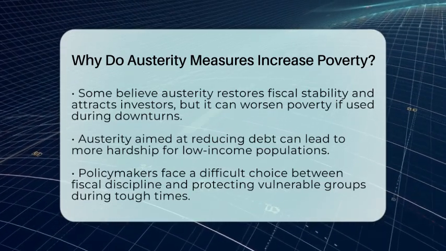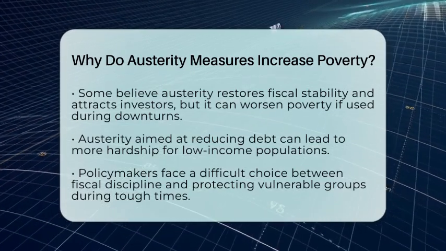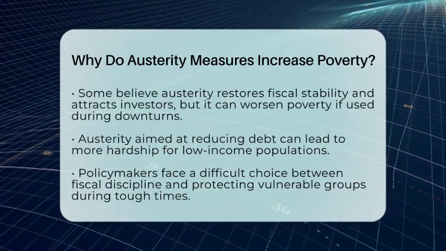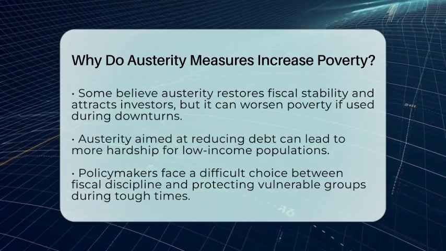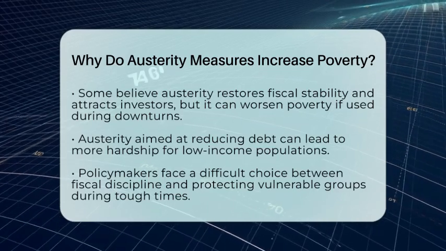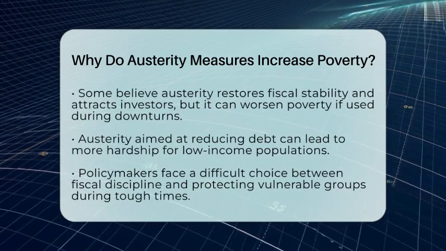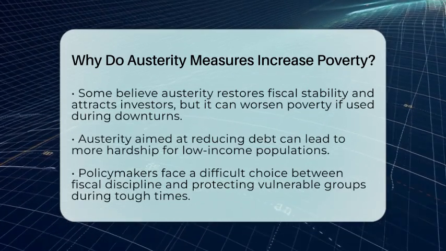In practical terms, austerity is often aimed at reducing government debt and reassuring lenders. But the immediate result can be more poverty because of higher unemployment, lower incomes, and less support for those who need it most. This shows the tough choice policymakers face, balancing the need for fiscal discipline with protecting the well-being of low-income families during tough economic times.